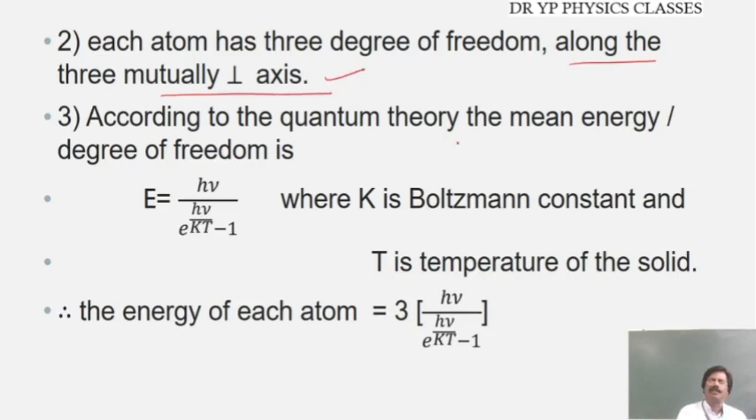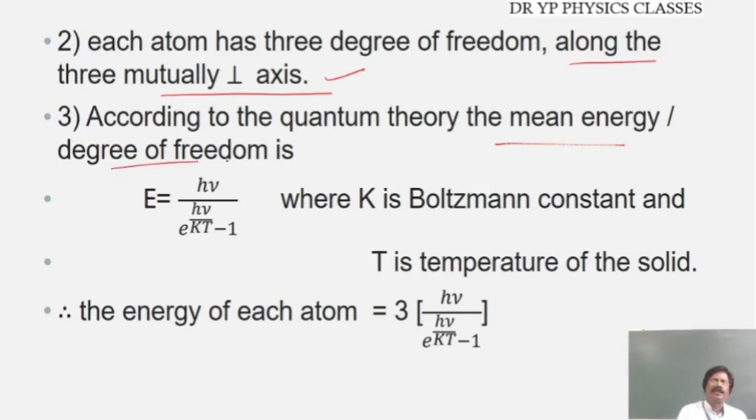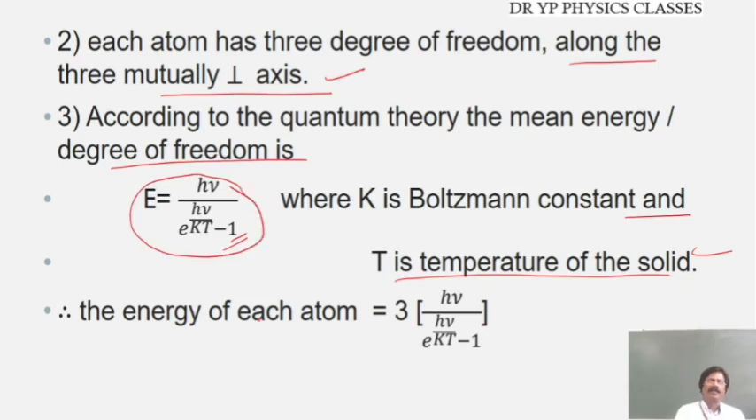According to the quantum theory of radiation, the mean energy per degree of freedom is E = h nu by e to the power of h nu by kT minus 1, where k is the Boltzmann constant and T is the temperature of the solid. This equation you have already studied in the radiation chapter in the first BSc class itself.